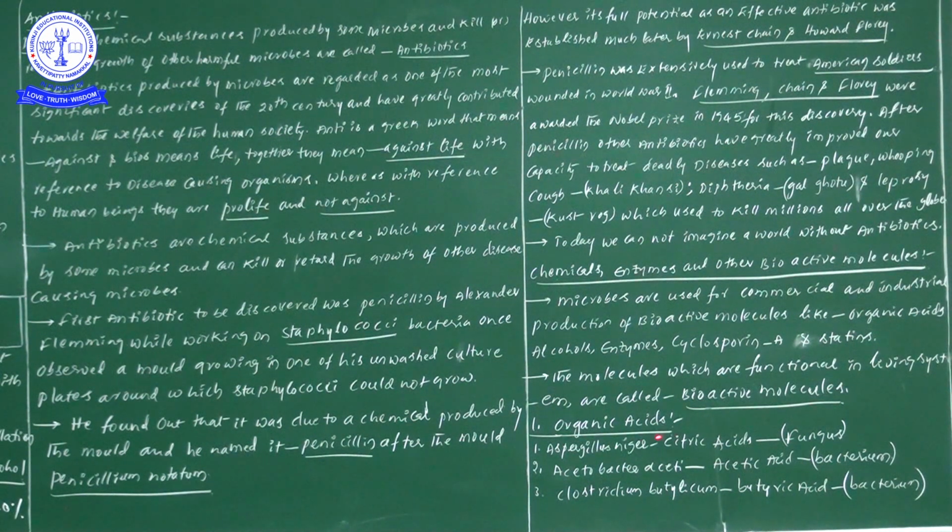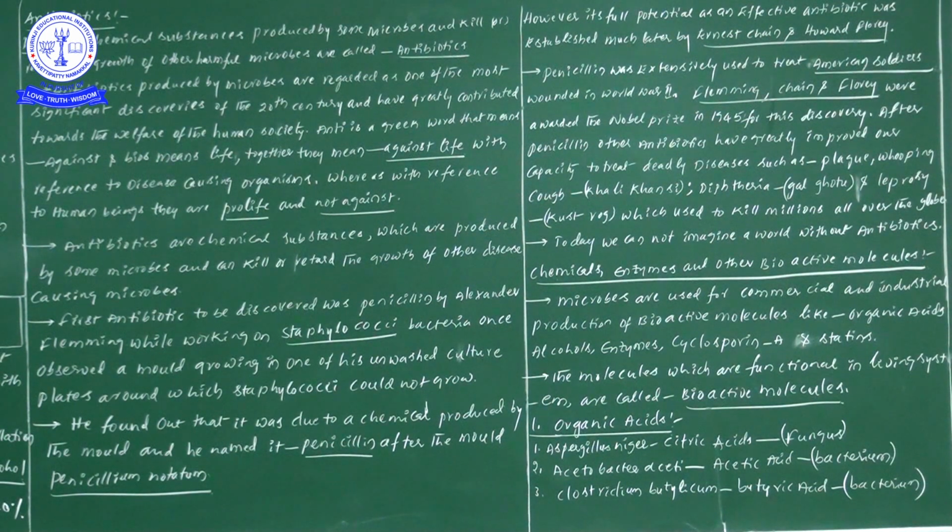Now let us start to learn the organic acids first. Under organic acids, the side heading is Aspergillus niger. Did you recognize Aspergillus niger? Where did we learn Aspergillus niger in first year? Ascomycetes class, do you remember? Ascomycetes means fungal members.